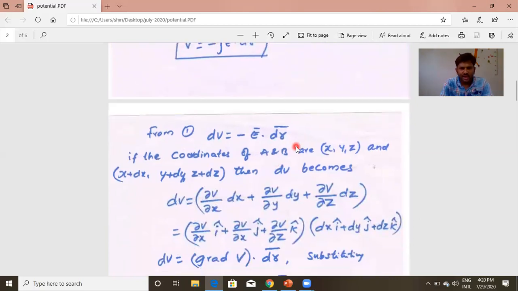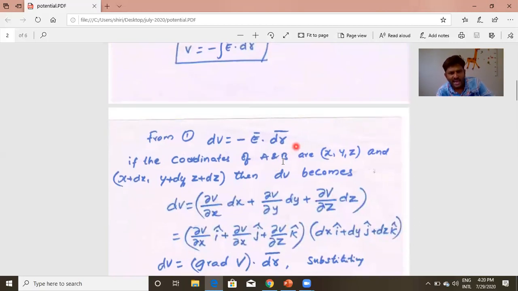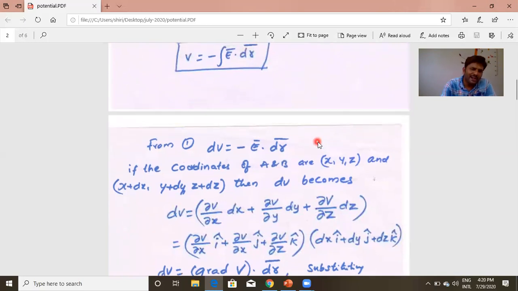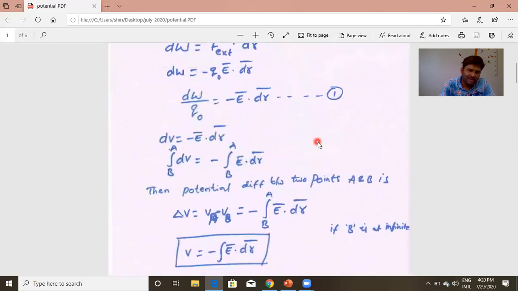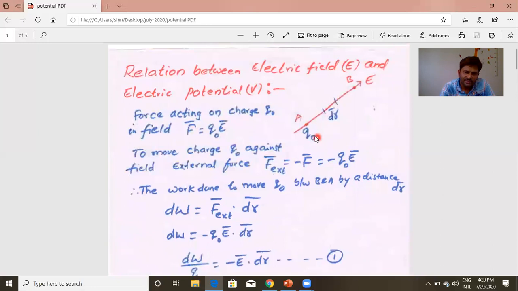Then for points A and B, the coordinates of A are x, y, z, and the coordinates of B are x plus dx, y plus dy, z plus dz. Then the position vector changes by dx, dy, dz. In vector form, it is dx i bar plus dy j bar plus dz k bar.